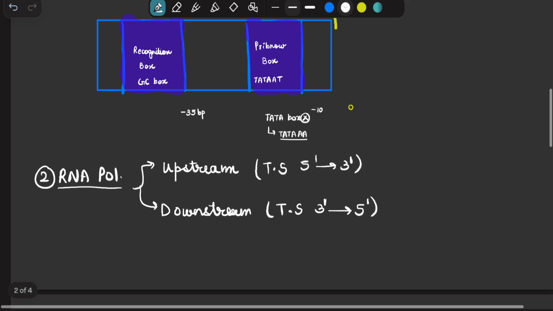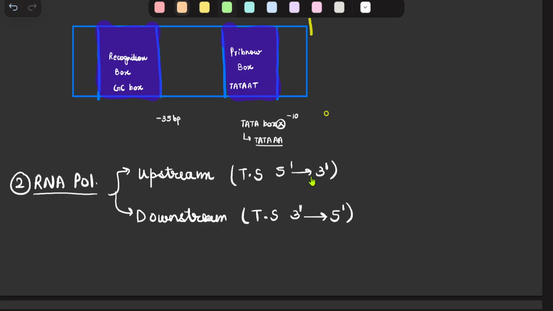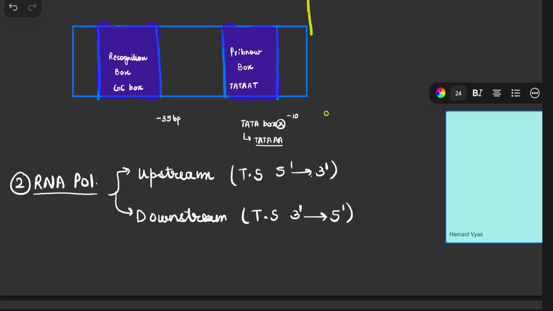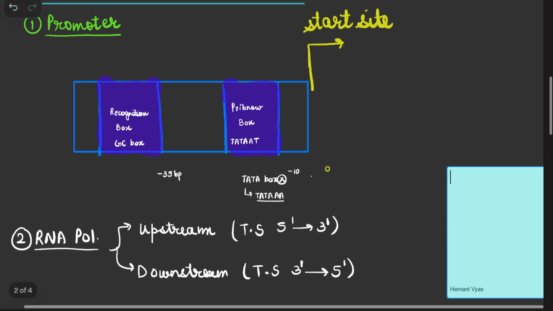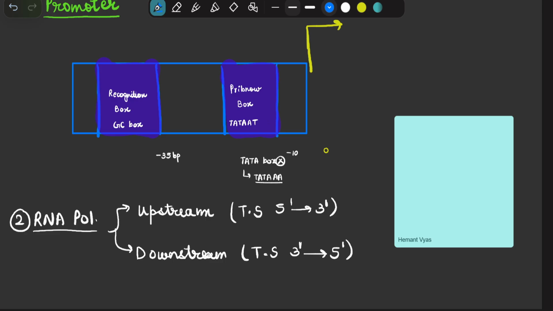Now the RNA polymerase is again made up of two subparts. Let me write it here. This particular RNA polymerase has a core RNA polymerase, and this core RNA polymerase is made up of units like beta, beta dash, alpha, alpha, and omega units. Secondly, there is the initiation factor, which is the sigma 70 factor.